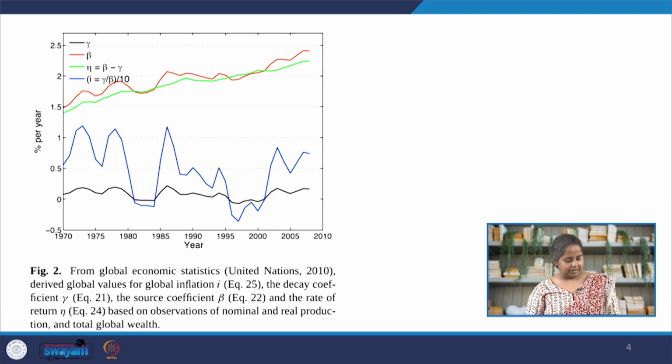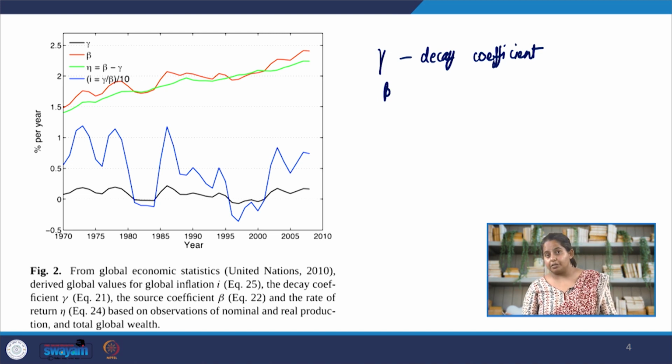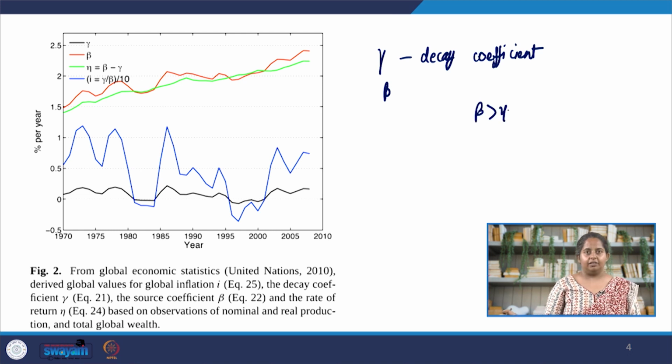Now, if we look at these diagrams, there is another very important term that needs to be talked about. One is this term, which is the decay coefficient. It is the rate at which the wealth decays. And then the other is beta. Beta is how the wealth drives the productivity. So, obviously, what we want is that beta should be more than the decay. The wealth driving the productivity should be more than the decay in the wealth and thus the decay in productivity. Otherwise, the overall wealth will start reducing.